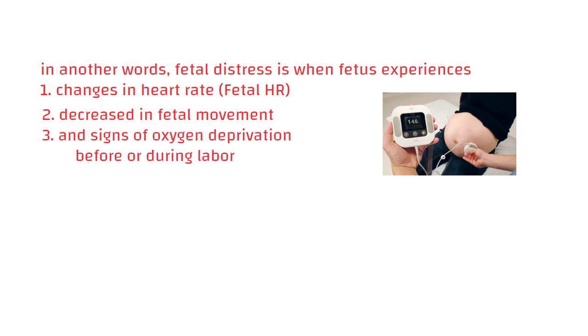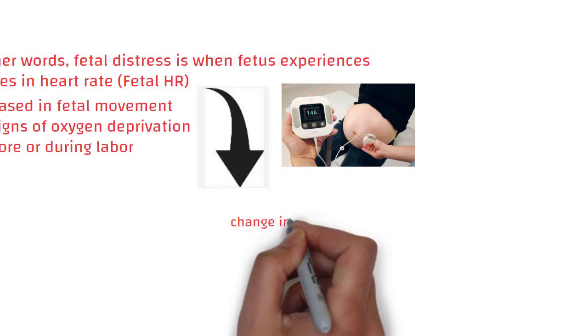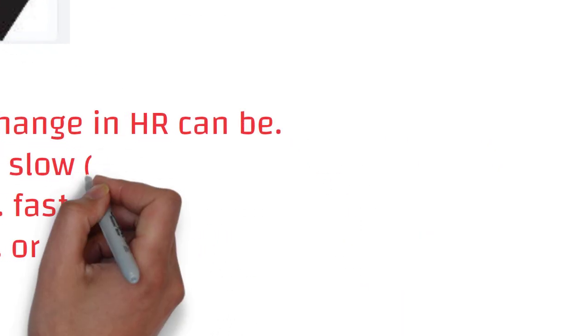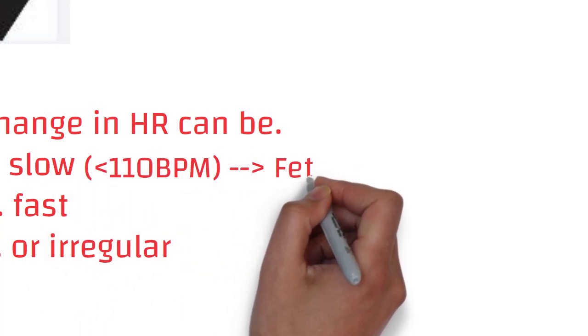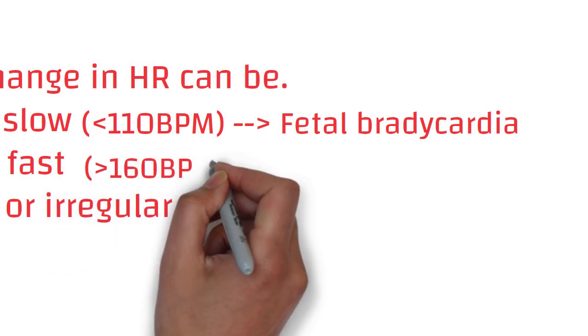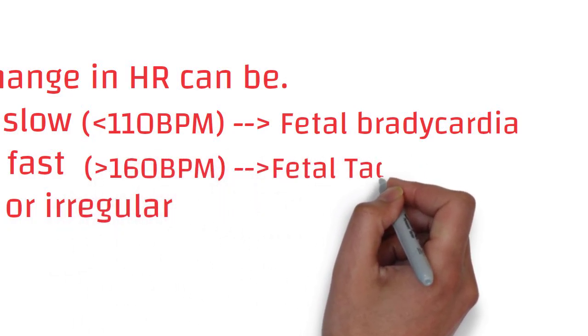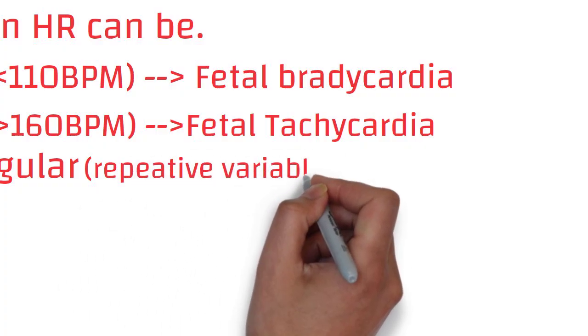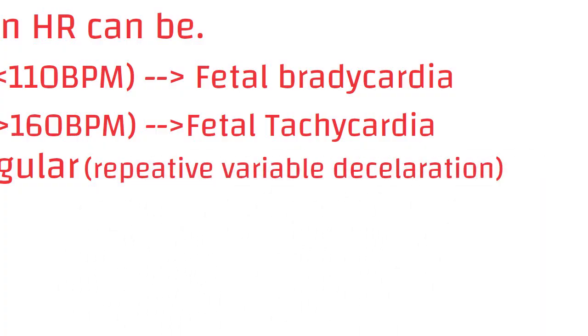When we say change in heart rate, it means that the heart rate may be slow, fast, or irregular. A slow heart rate means that the heart rate is less than 110 beats per minute, known as fetal bradycardia. A fast heart rate is above 160 beats per minute, known as fetal tachycardia. And irregular means repeated variable deceleration.